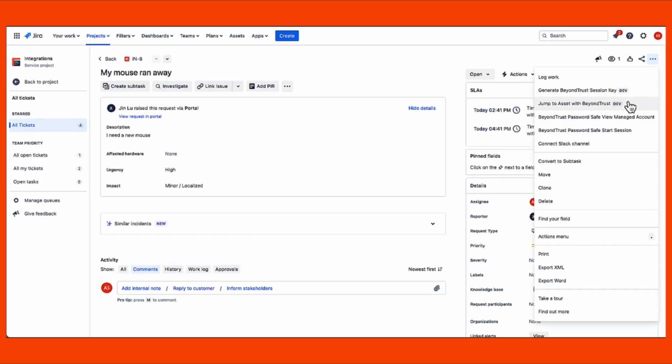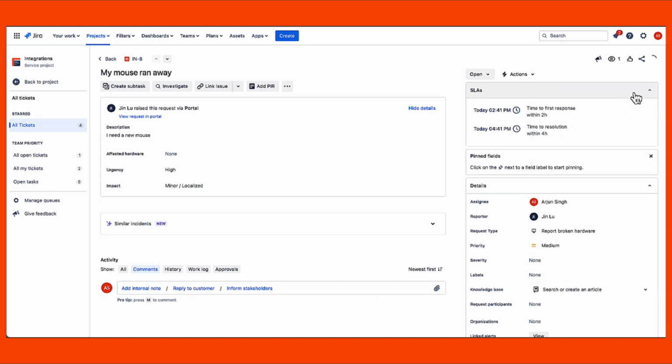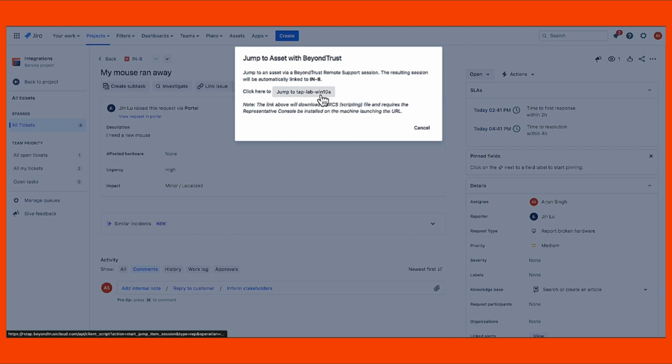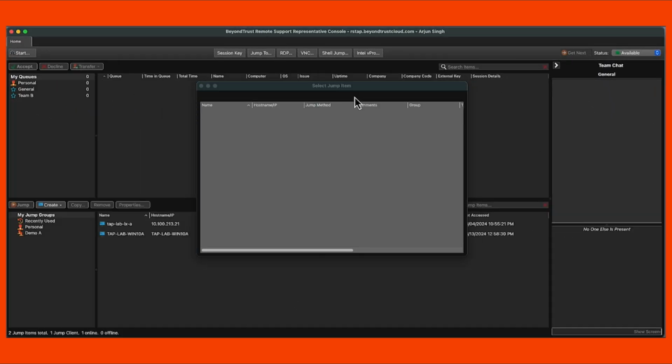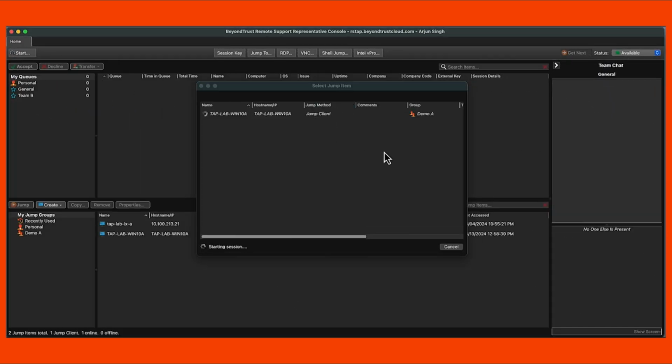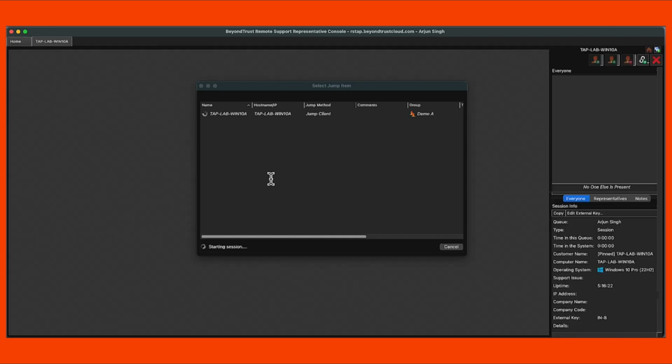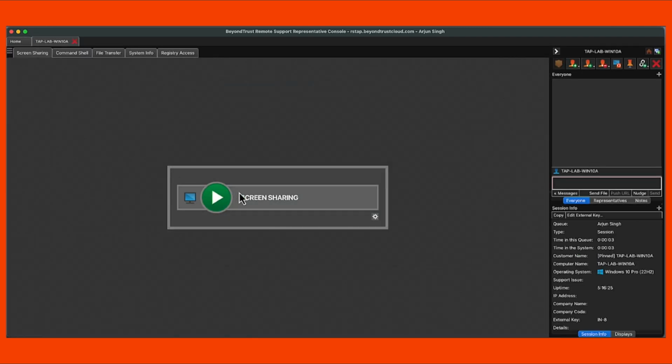Next, we will look at the other option where Arjun can remote directly into Jin Lu's machine by using the Jump To feature. As you can see, Arjun can initiate a session right from within the incident, and this will initiate a connection to the representative console to Jin Lu's machine, where Arjun can proceed to troubleshoot the issue.